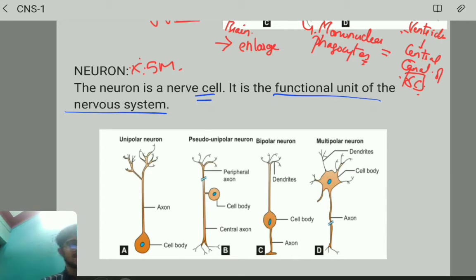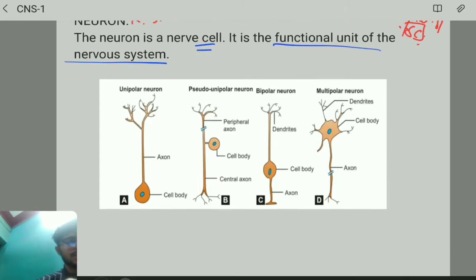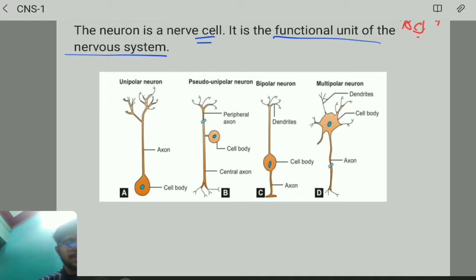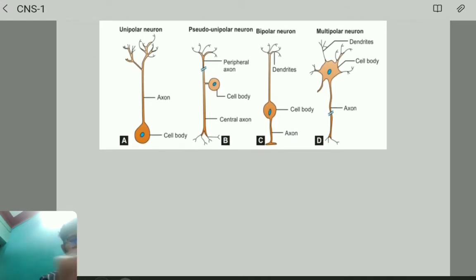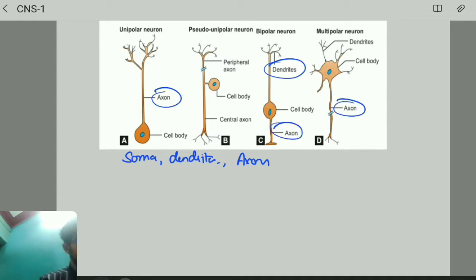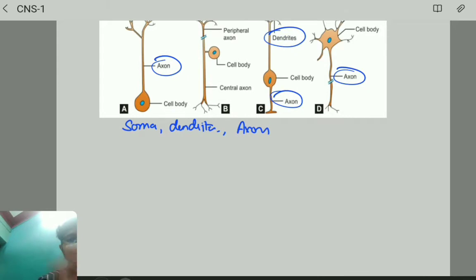So if you look at the types, before types, what are the parts? Okay, parts, if you see, we have got what? We have got soma, we also have got dendrites, as you can see over here, and also we got axons, right? You can see over here. So these are the axons. Okay, now let us move on with the types.